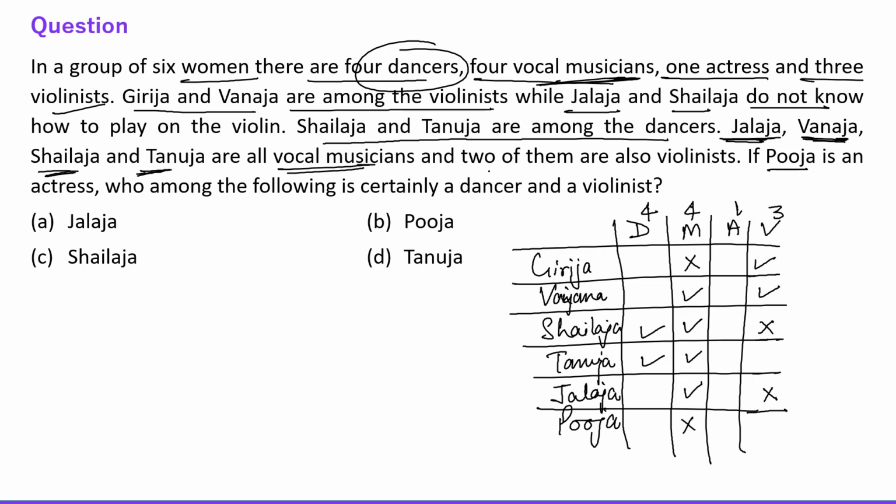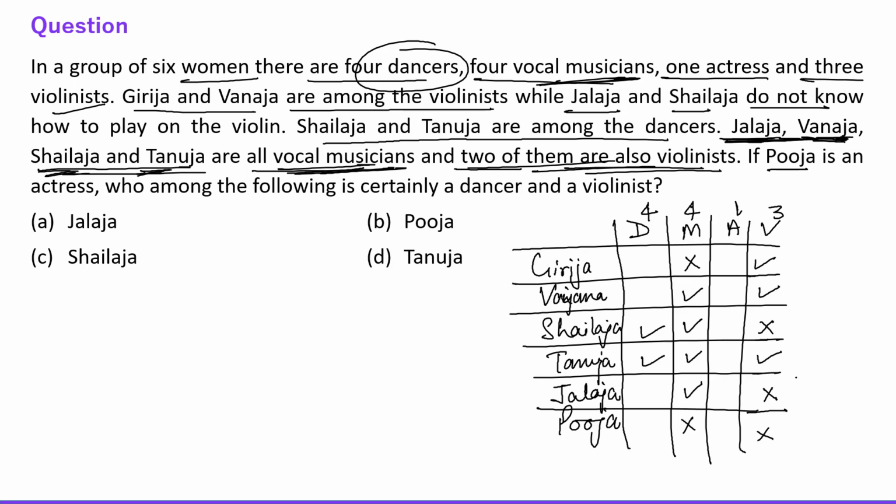Okay, and two of them are also violinists. Out of these four, see everyone, Jalaja, Vanjana, Shalja, Tanuja are four vocal musicians and two of them are also violinists. So out of these four, Jalaja can't be violinist, Shalja can't be violinist, so only Tanuja is left. Tanuja can be violinist, right? Okay, so obviously Pooja is not the violinist.